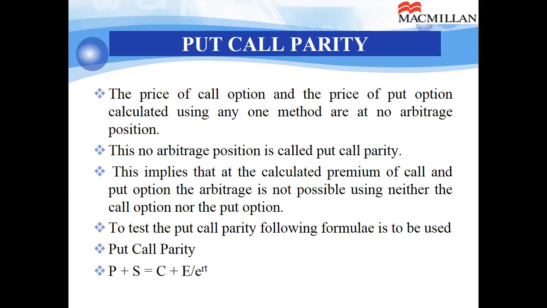Now by using the put call parity, we can proceed further for calculating the premium of put option. The price of call option and the price of put option calculated using any one method are at no arbitrage position. This no arbitrage position is called put call parity. When I say calculated using any one method, any one of the methods which we have seen in the previous slide in the beginning.